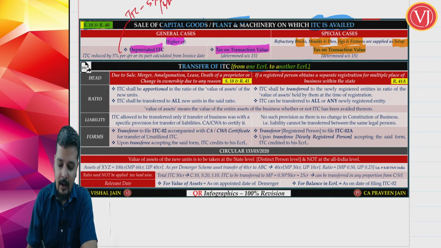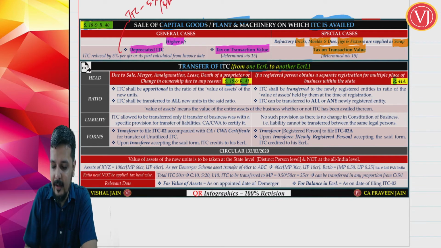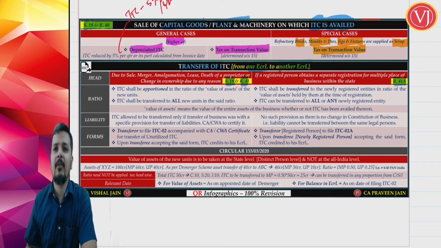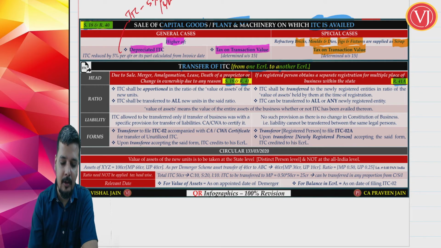On the left hand side, it's all discussed in Section 18 read along with Rule 41, and on the right hand side, Section 18 read along with Rule 41A. Now, when you talk about the left hand side, what is it talking about? It is talking about sale, merger, amalgamation, lease, death of a proprietor or change in ownership.